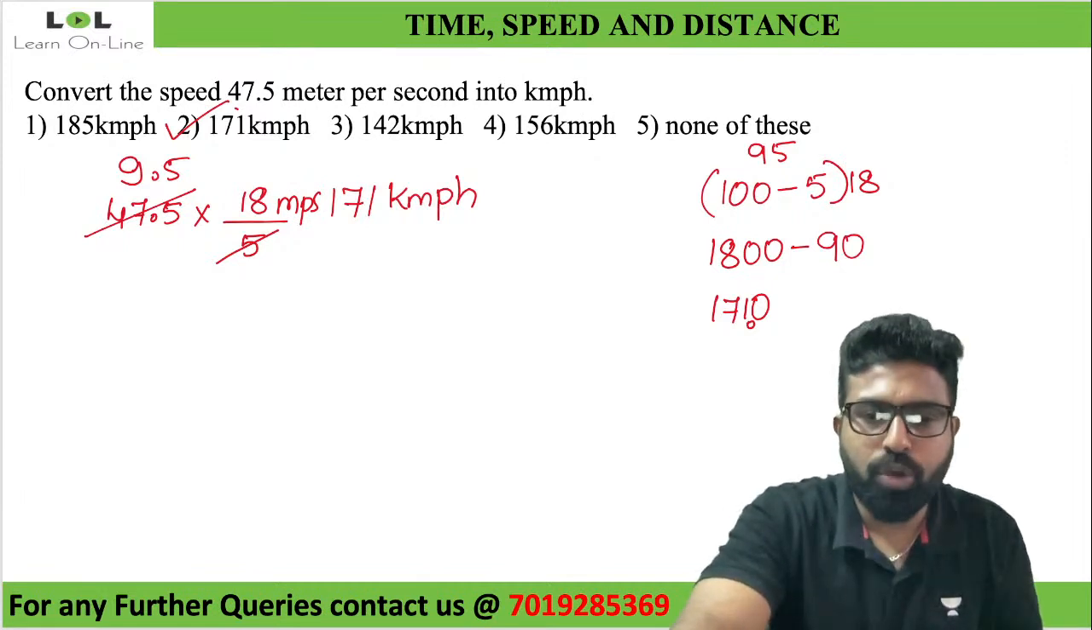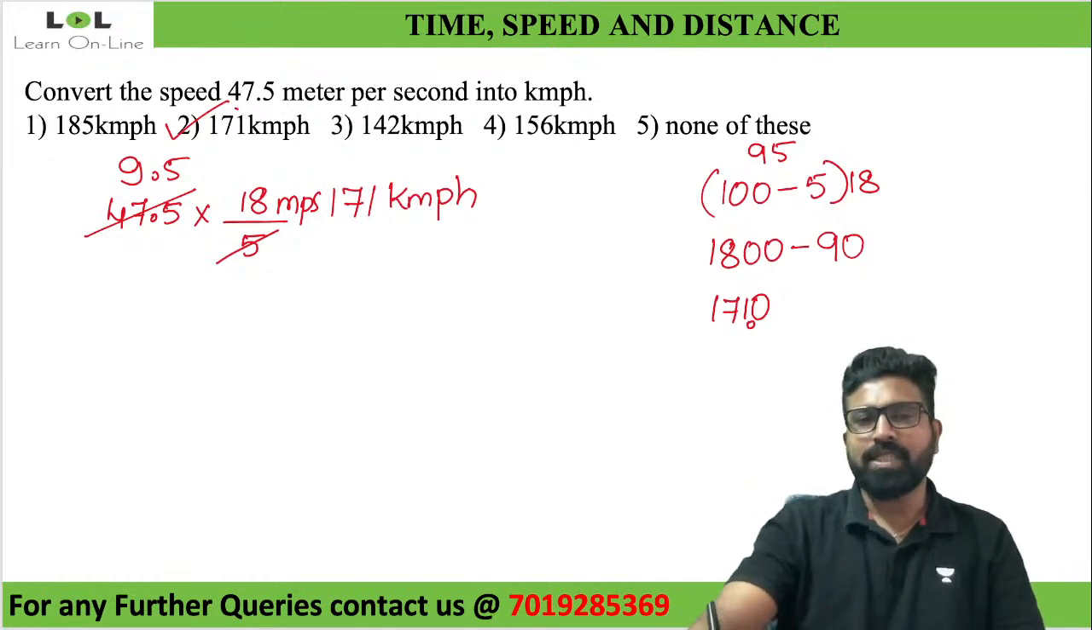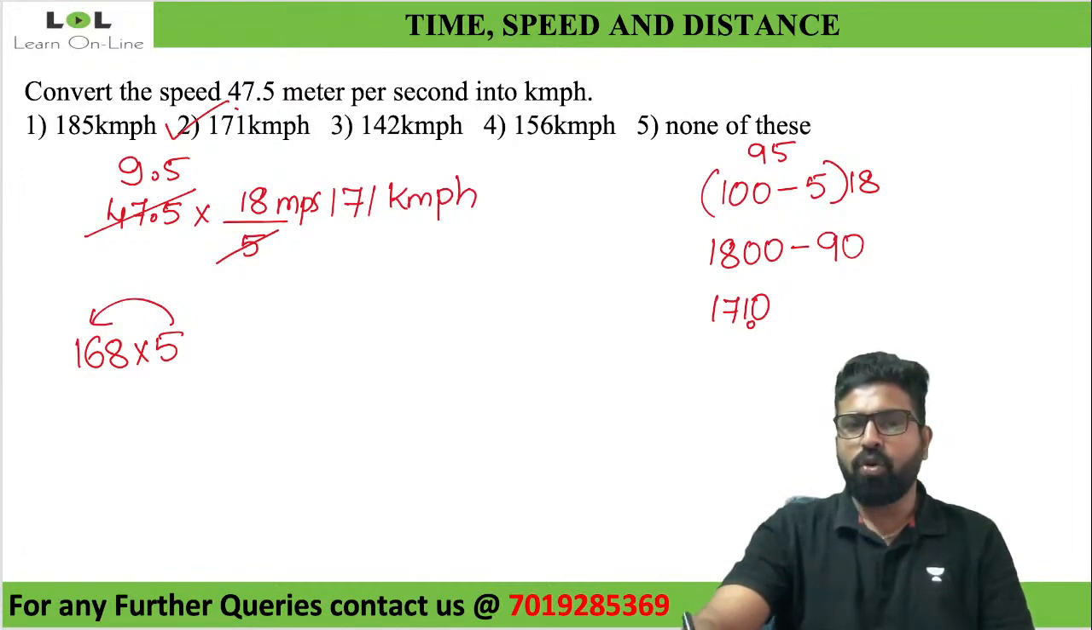I would want to ask you one more question. This question is about calculation. If I tell you what is 168 into 5, what will be your answer? Will you sit and multiply over here? 5 into 8 is 40, so 0, 4 carry. 5 into 6 is 30, 30 plus 4 is 34, so 4, 3 carry. 5 into 1 is 5, 5 plus 3 is 8. So the answer here is 840. Do you do that? No, I would ask you not to do that.